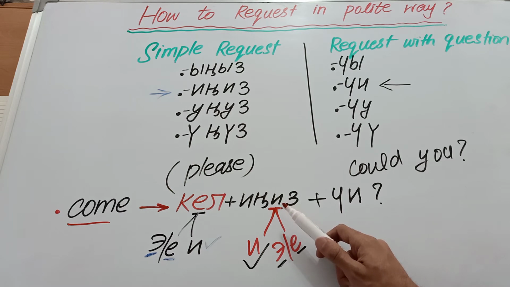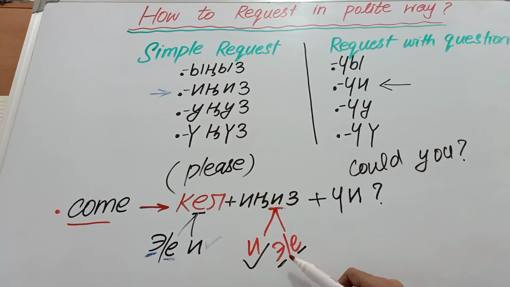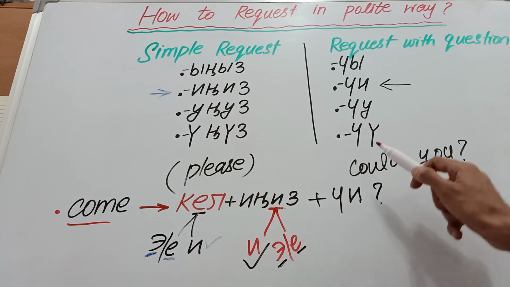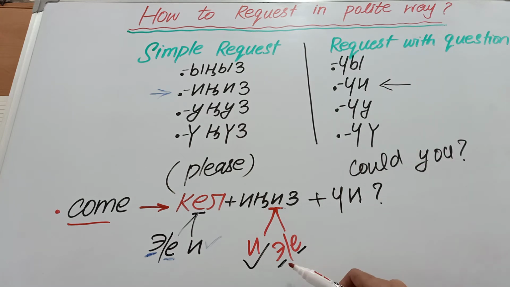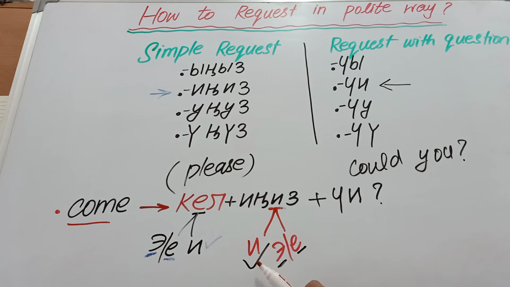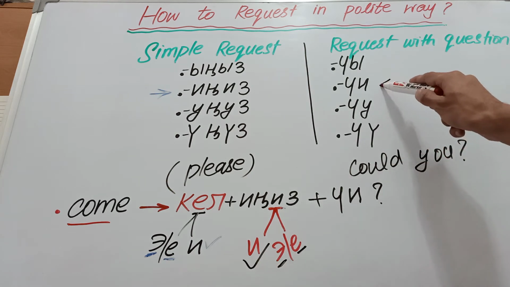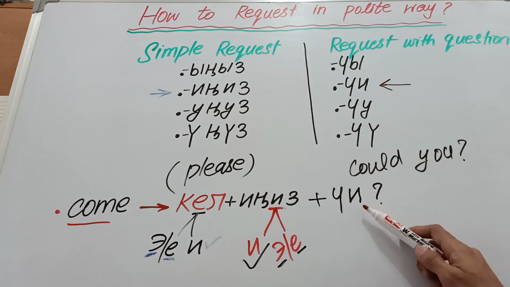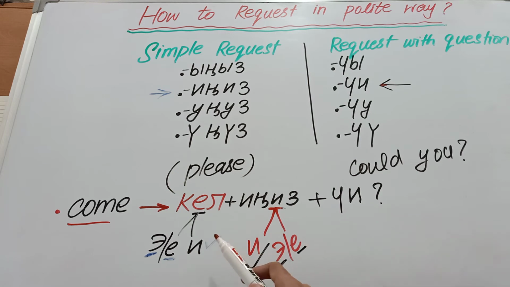The vowel harmony of e will be e and a or a. So we don't have a in any one of these endings, but we have e in this ending, so we can choose this ending here. So now it will become kelingischi. It means could you please come.